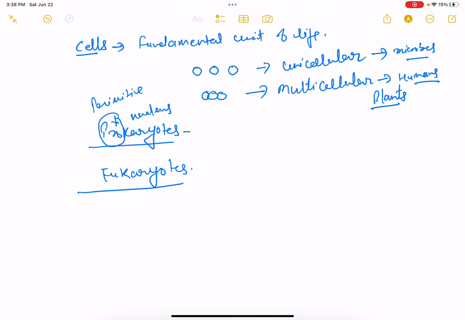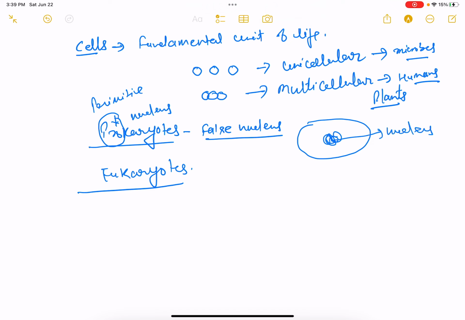So we can say it is a false nucleus. It means that the nucleus inside the cell is not organized, and the nucleic acid may be present on any side of the cell.